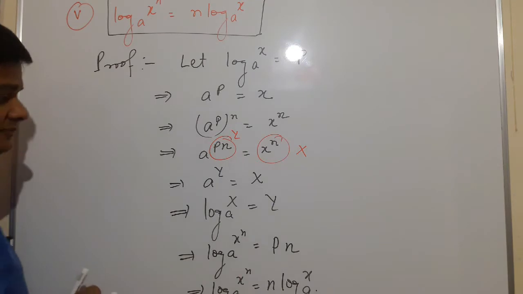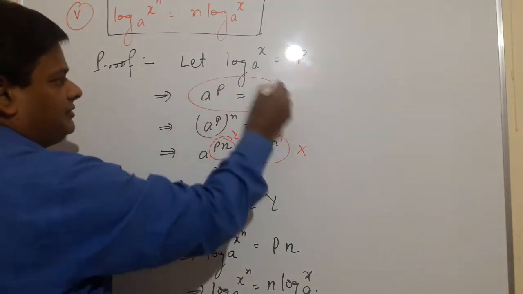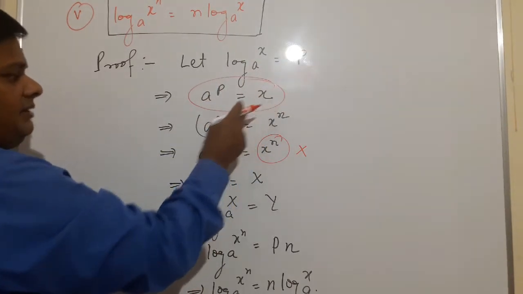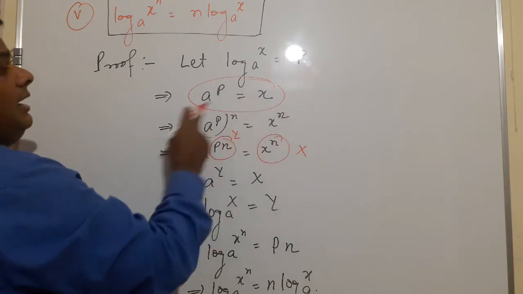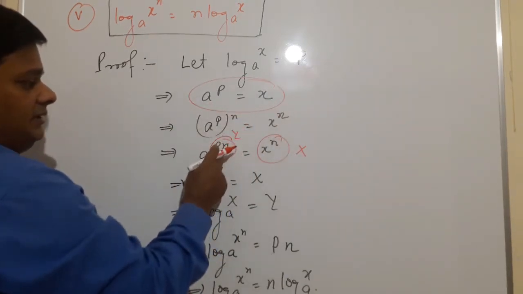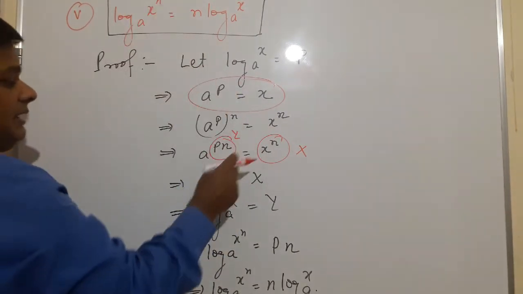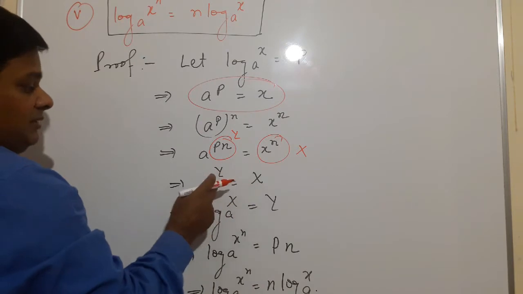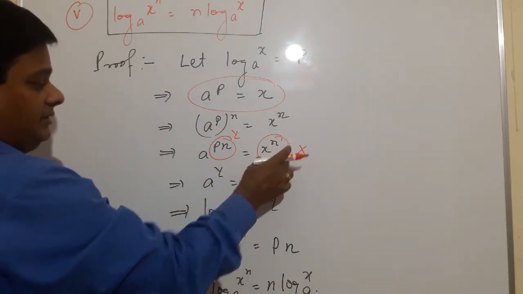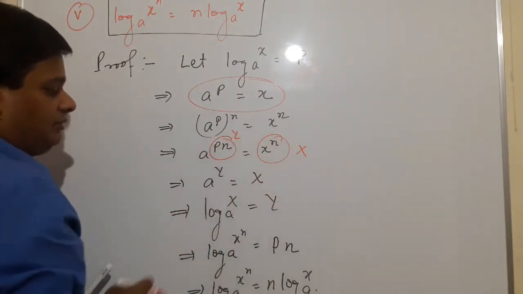So clear here? So log x to the base a equals p. According to the definition of log, a raised to the power p equals x. So here taking n power on both sides, a raised to the power pn equals x raised to the power n. We have to prove x raised to the power n here. So a raised to the power Y is equal to X. X raised to the power n is capital X. Pn is equal to Y.